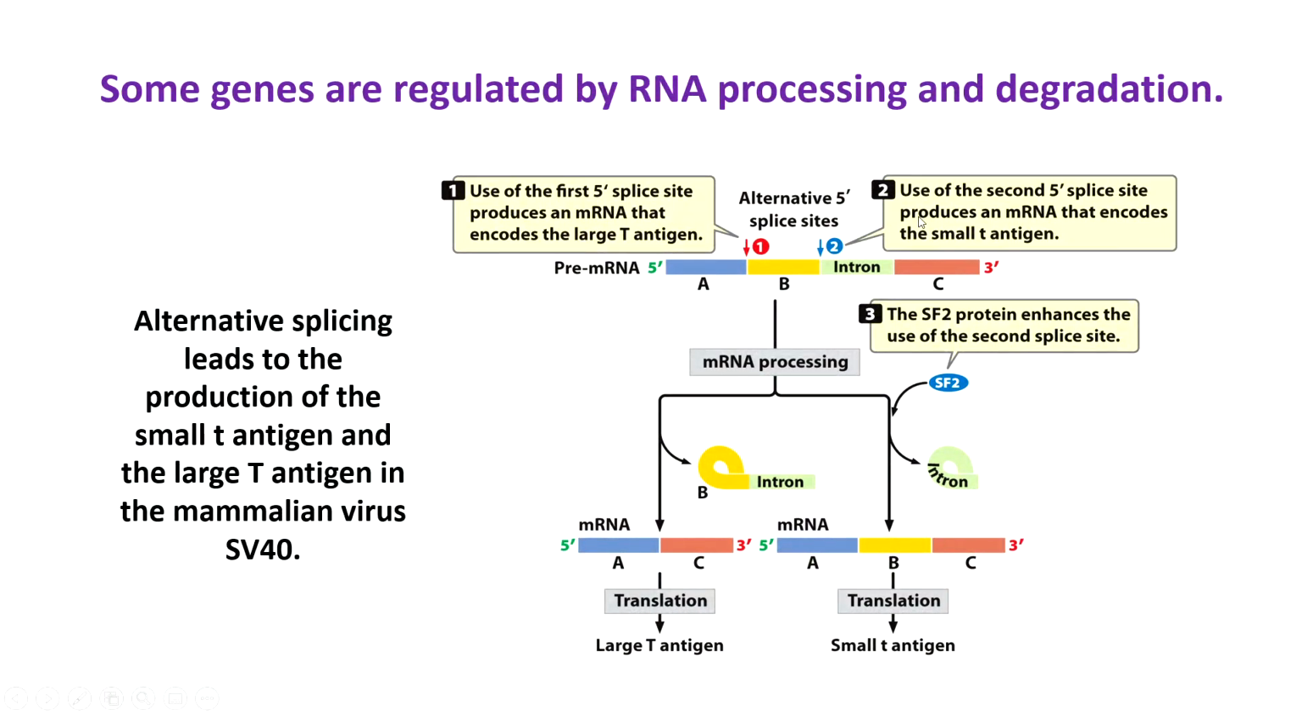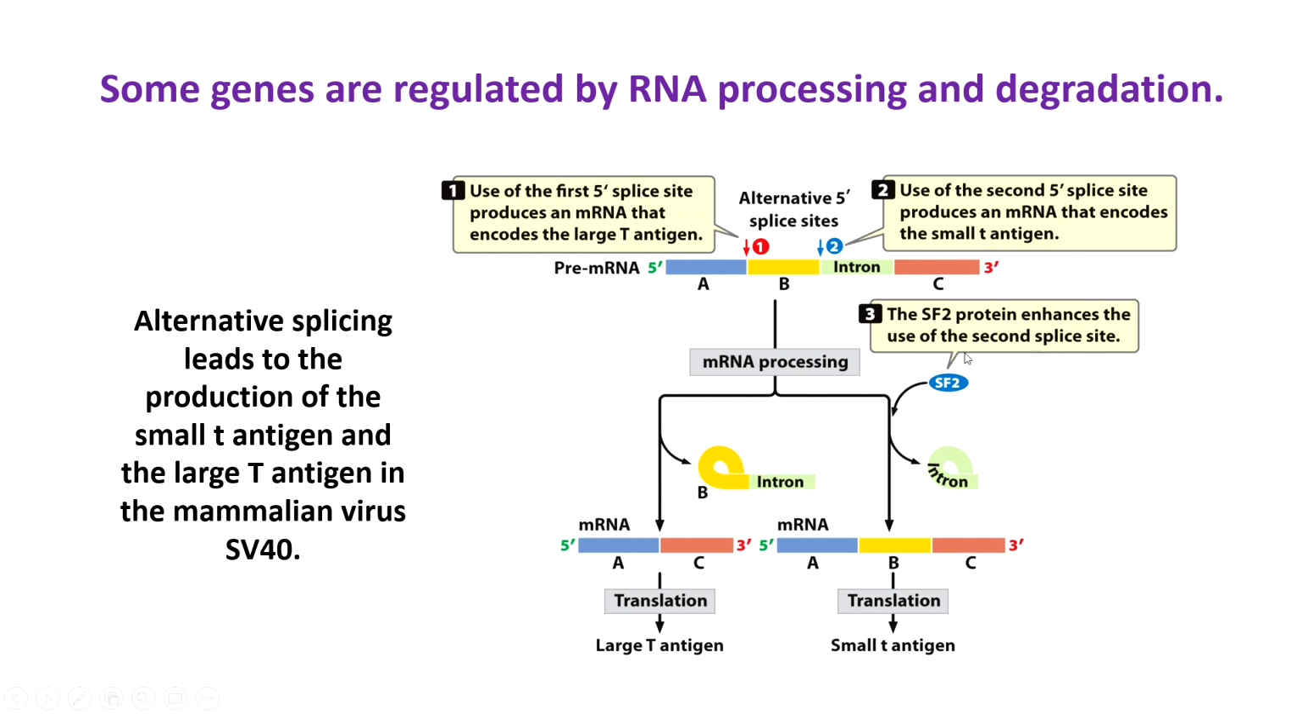First, we have this pre-messenger RNA that's been transcribed from a DNA template. And we have 1, 2, 3 exons and a single intron that separates exons B and C. One way to process this RNA is to splice out the intron and also splice out the B exon. And so A and C come together, and that gives you the large T antigen. Another way to do this is to just remove the intron. And so you get RNA A, B, and C. These three exons together will create the small T antigen. And so alternative splicing leads to the production of small T and large T. By regulating how this RNA is processed, we can either make the large T or the small T.